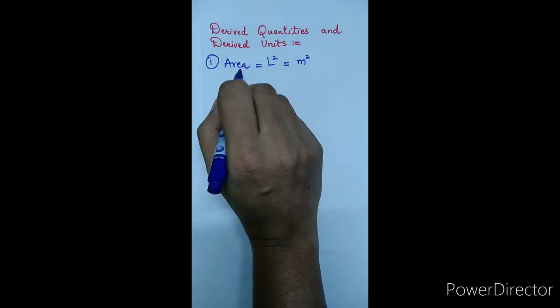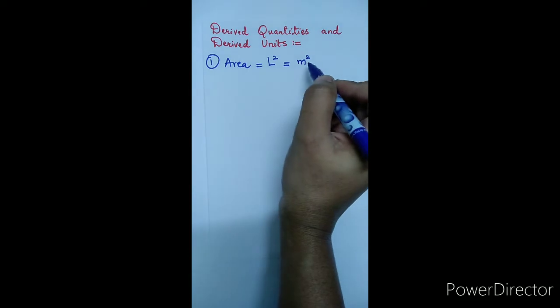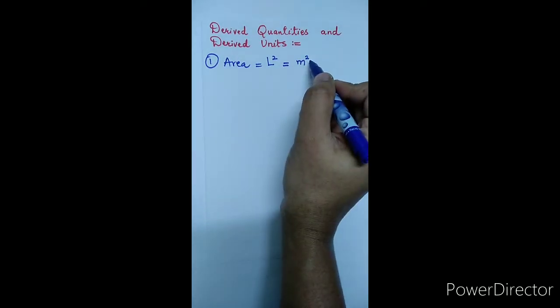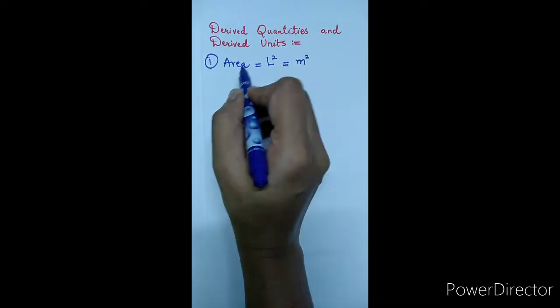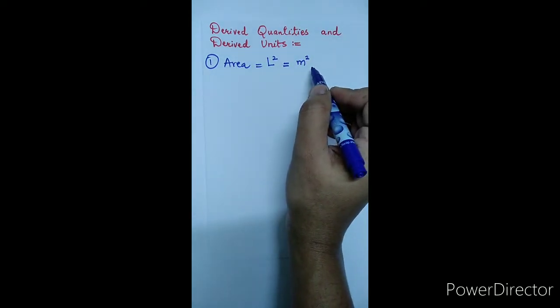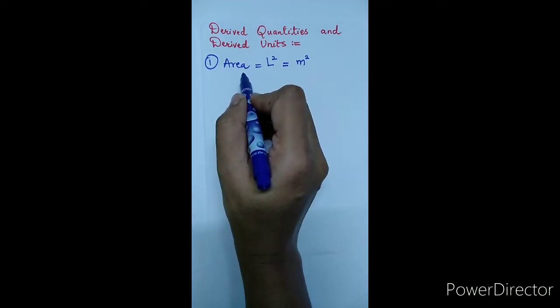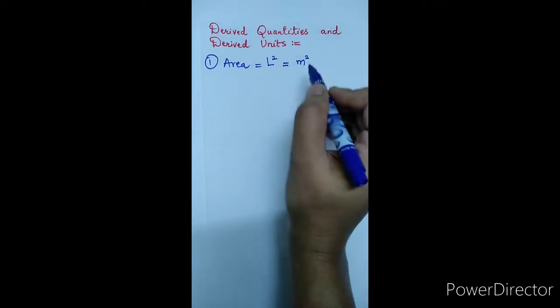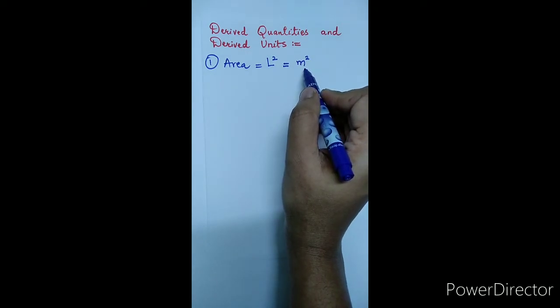That means the unit of area depends on the unit of the fundamental quantity length. So meter squared, which is obtained by using the fundamental unit meter, is said to be a derived unit, as area depends on the fundamental quantity length and the unit meter squared depends on the fundamental unit meter.